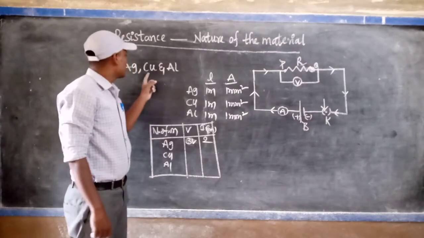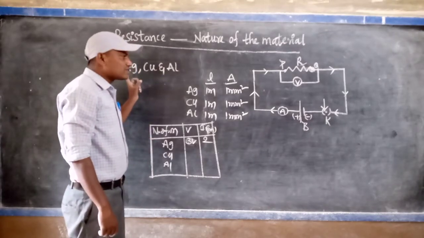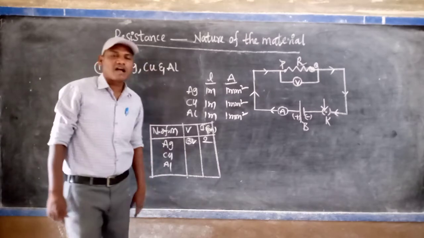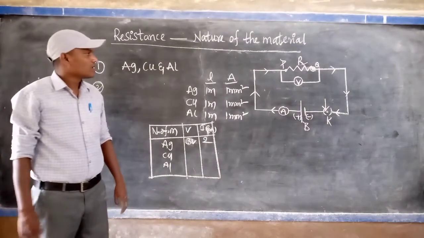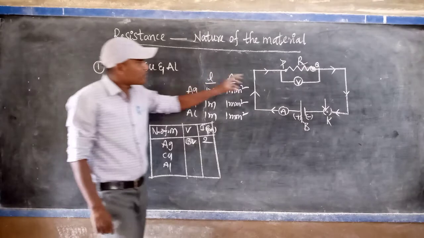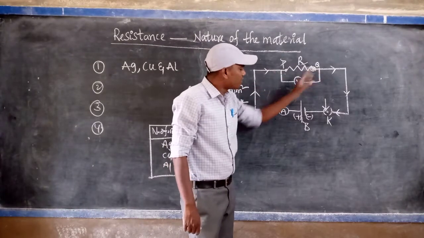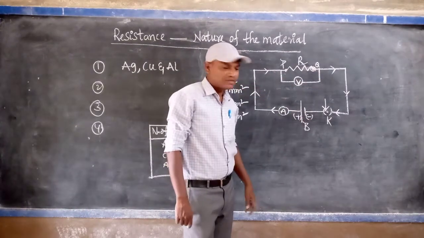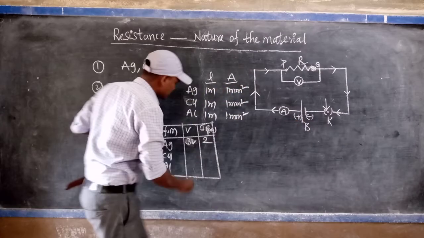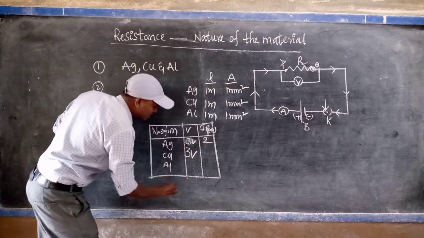Now remove the silver wire between P and Q and place the copper wire inside. So the silver wire is replaced by the copper wire. After keeping the copper wire between P and Q, we can do the same experiment again. How much voltage is in the battery? Only 3 volts for copper also.